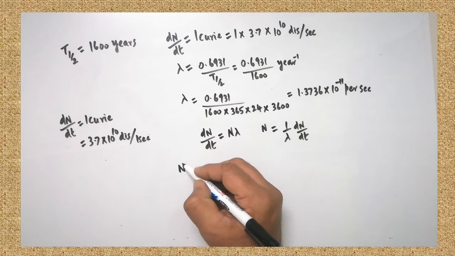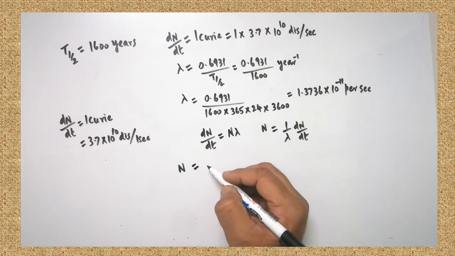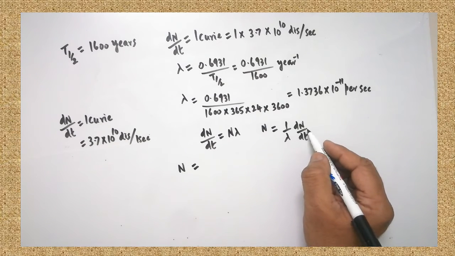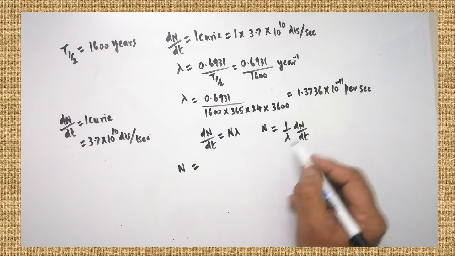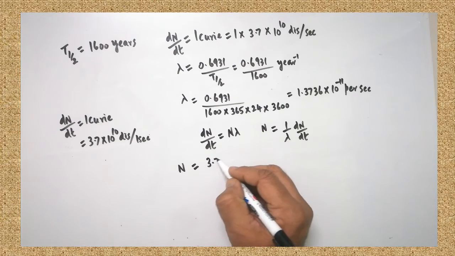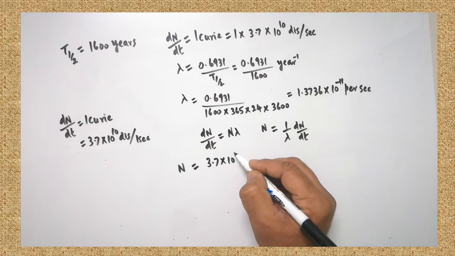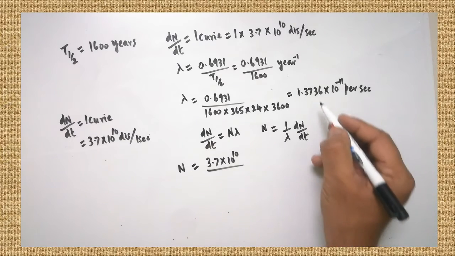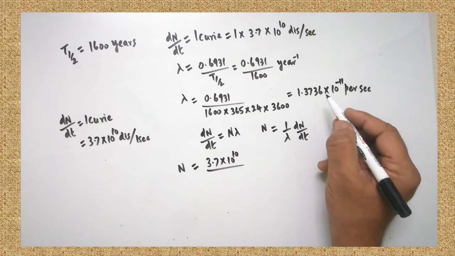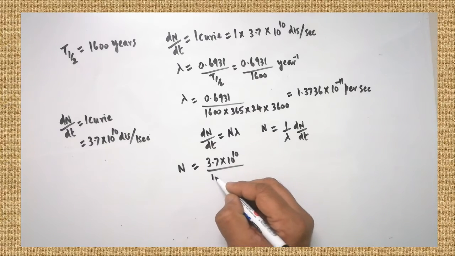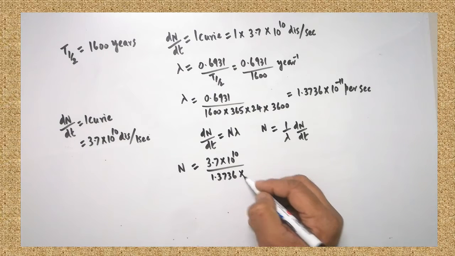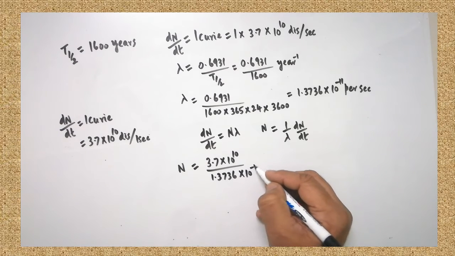So N is equal to dN by dt substituted. dN by dt is already known, 3.7 into 10 to the power of 10 disintegrations per second, whole divided by the lambda value. Already the lambda value is calculated, 1.3736 into 10 to the power of minus 11.